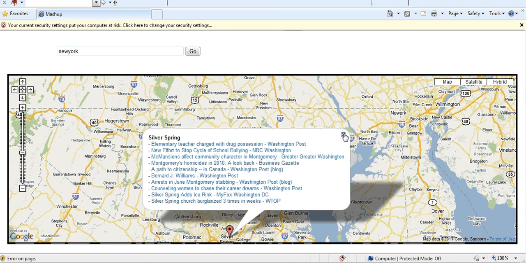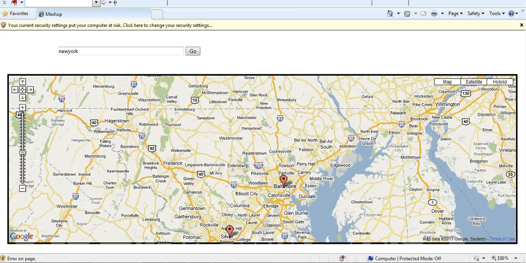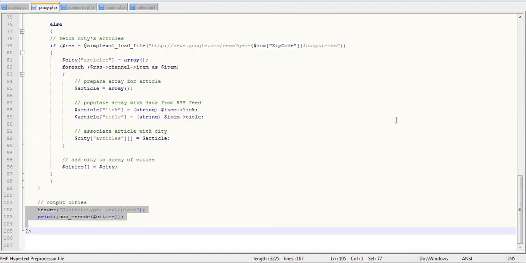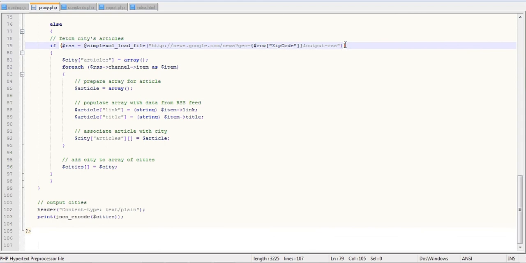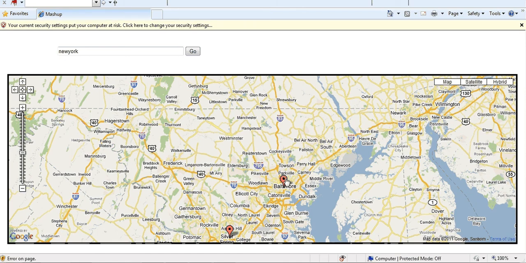Now, our application fetches news from the Google server in RSS format through the PHP file. The PHP file is on the Apache server, and it connects to the Google News server and fetches the news in RSS format and saves it in the hash table. And along with the other information from our MySQL database, this news is also saved in the MySQL database, but it is readily updated on every refresh of the map or change in the map frame. This news is then displayed when we click the marker in the bubble.